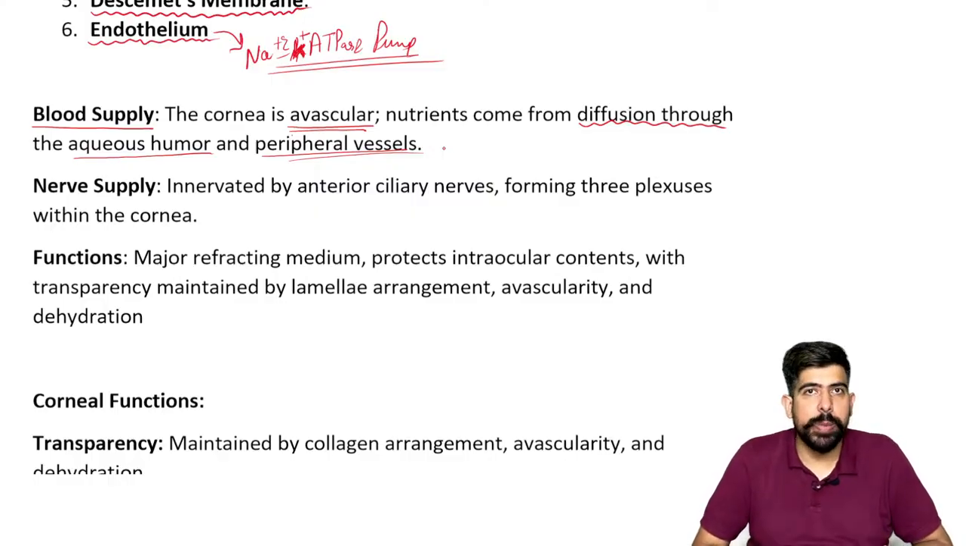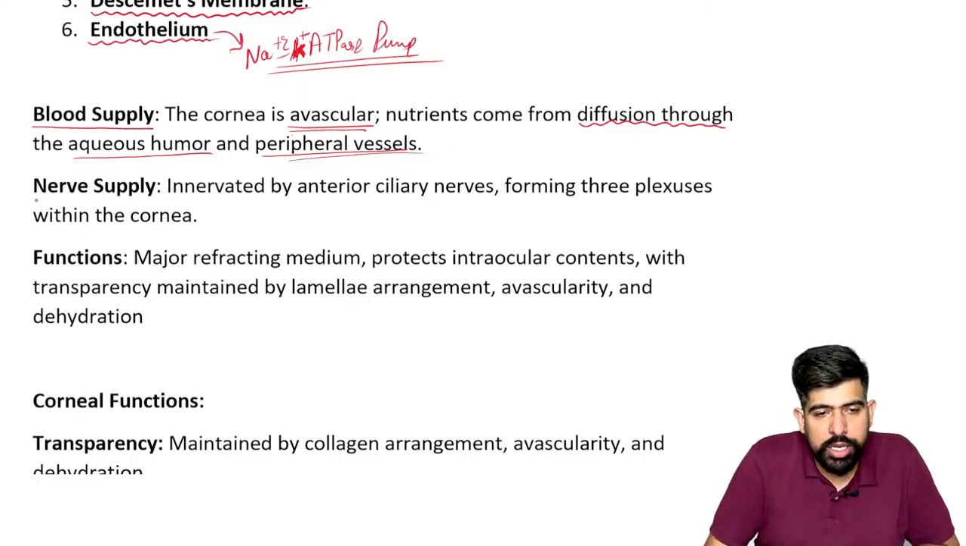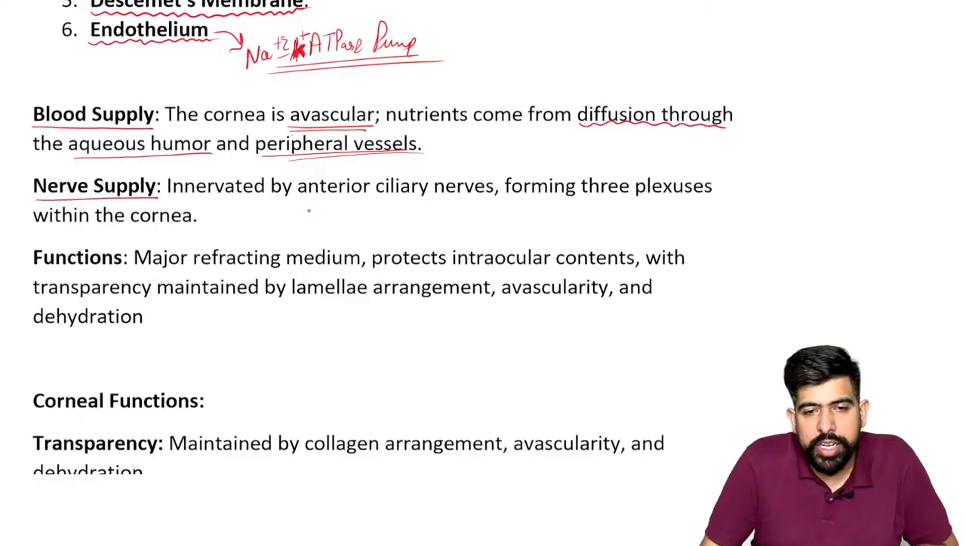It will not remain transparent, right? Because the vessels are going to pass through it. If the vessels are going to pass through it, it will not remain transparent. Next, what about the nerve supply? The nerve supply is innervated by your anterior ciliary nerves.